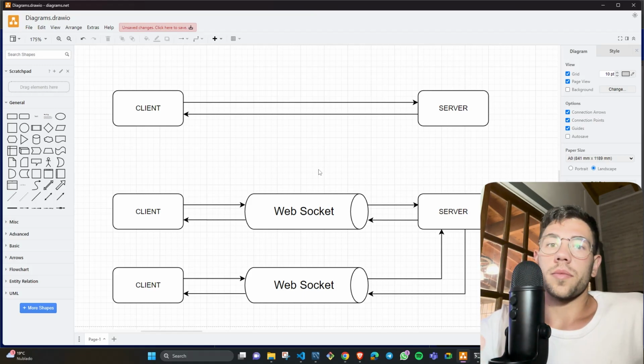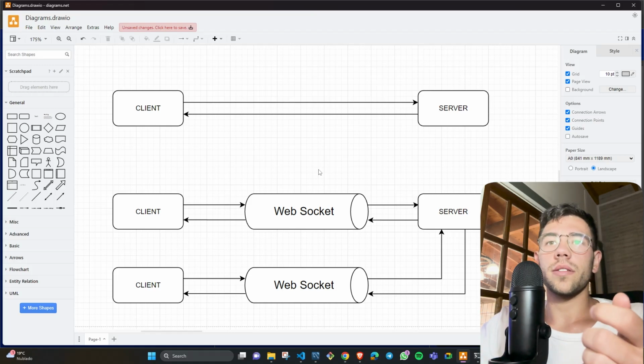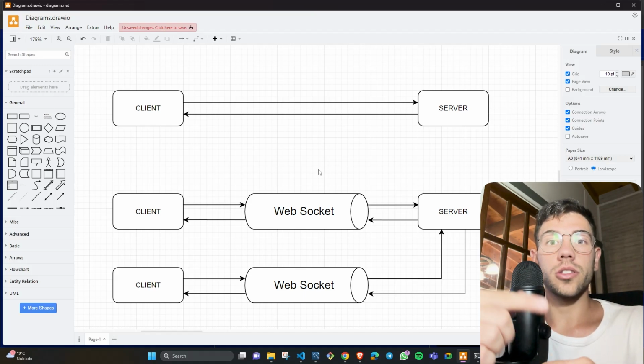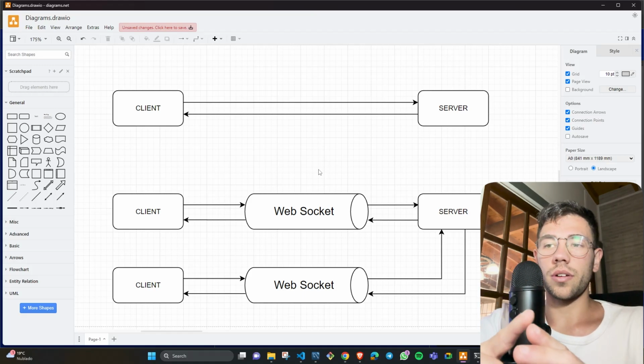It can be data to insert, like a POST request, or data that the client wants using a GET request, for example. But always the client has to tell the server, hey, I want that, I want to do that. The server can never send anything to the client if the client doesn't request first. That's important. That's the main reason why we are using WebSockets here.